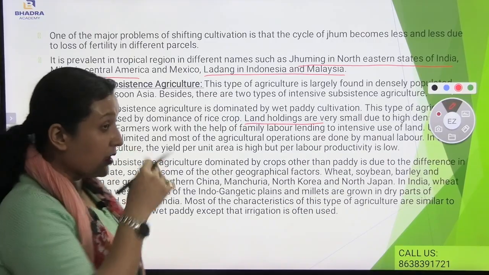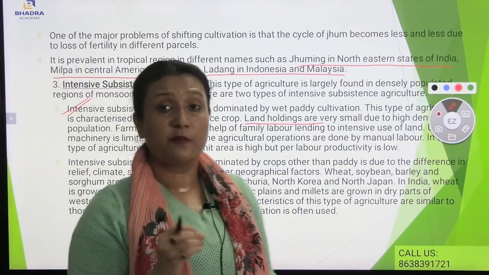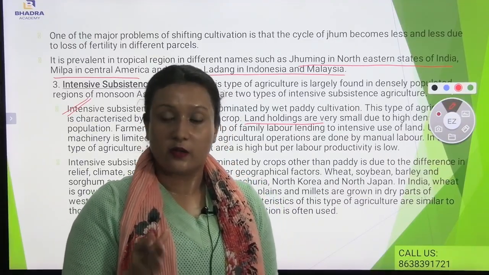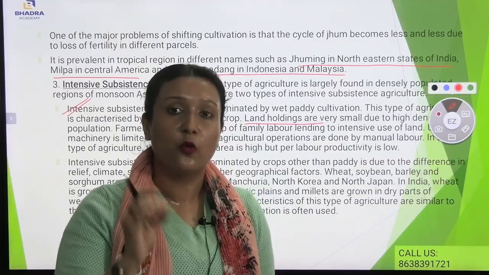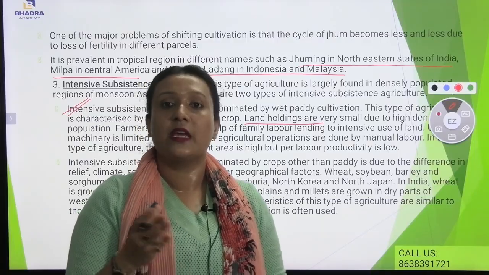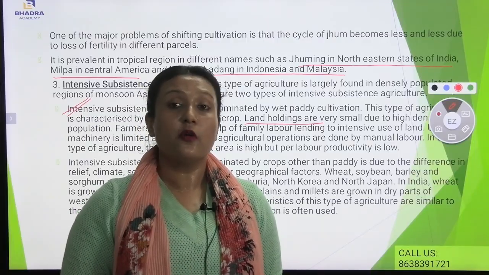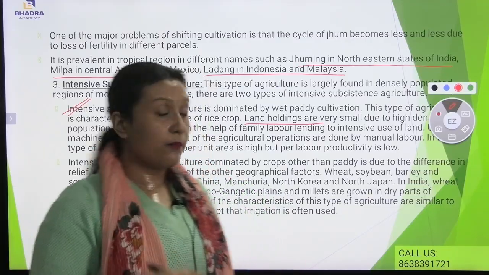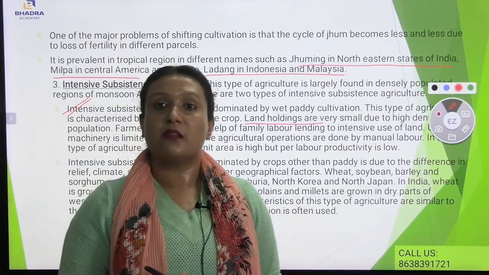In this intensive subsistence agriculture, most of the family members practice this kind of agriculture, and very low technology is used here, though the irrigation facility is there. The yield is very high, but the labor productivity is very low.